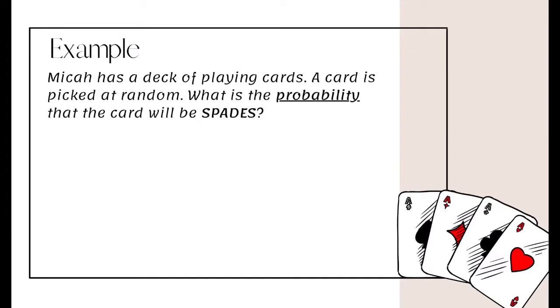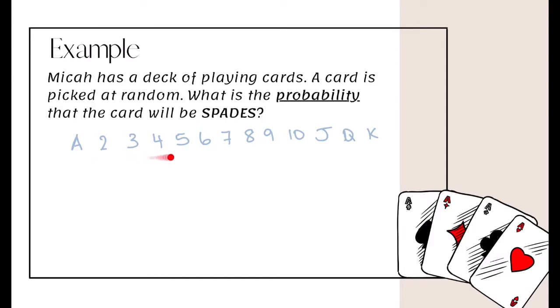So we've got the same playing cards and it's asking for the probability that the card is going to be spades. So we need to think, how many spades are there in a deck of cards? So for each suit you've got the ace, 2, 3, 4, 5, 6, 7, 8, 9, 10, jack, queen, king.